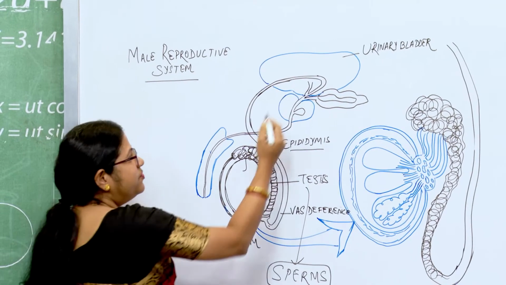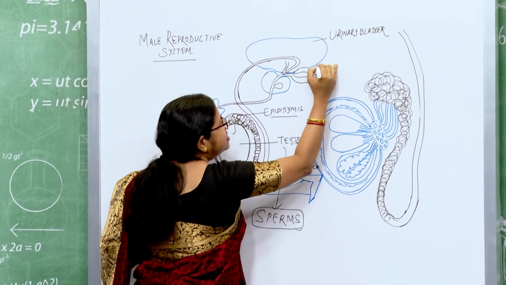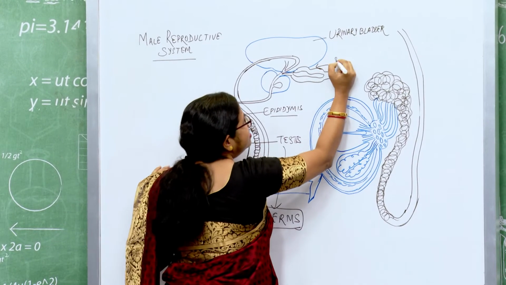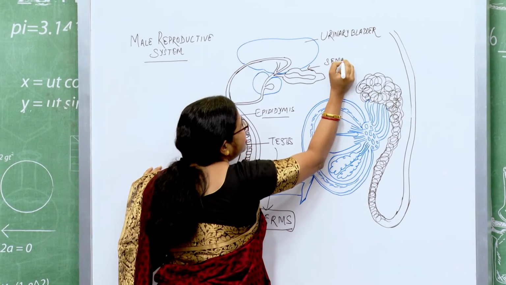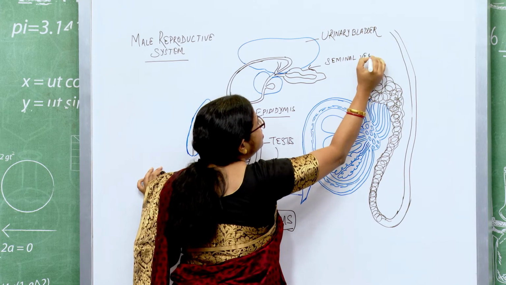Before draining into the main urethral tube, this vas deferens is supplied by an accessory gland which is called your seminal vesicle.